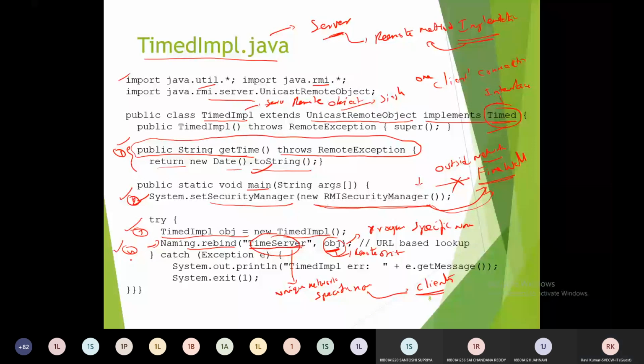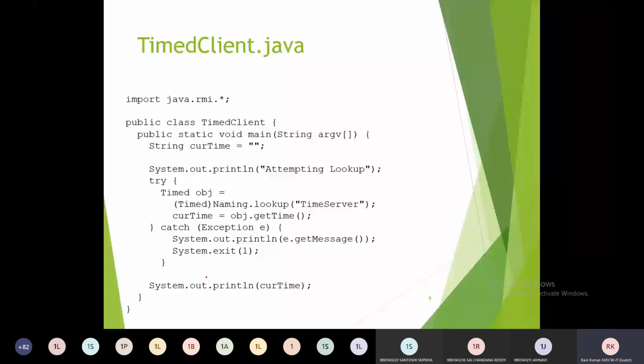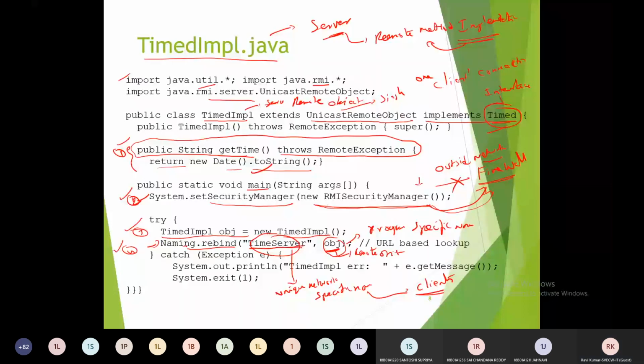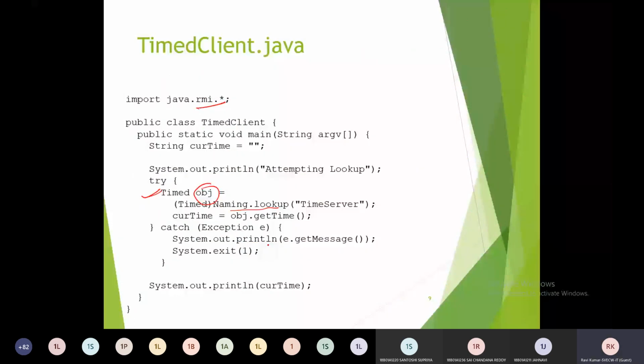Now see the client application. Here the client application will be very useful. Okay, so just use the RMI package, and in this we have to create the object from timed, which is an interface here: timed object equal to Naming.lookup. So in the server, we have to use Naming.rebind to give the name. At the client side, it has to look up with the name time server.